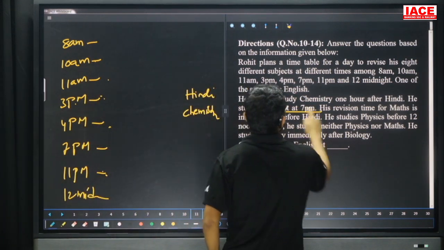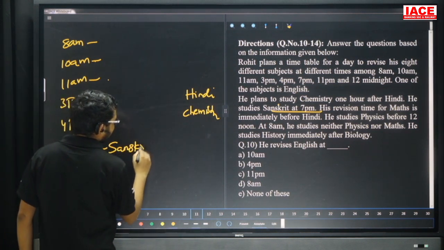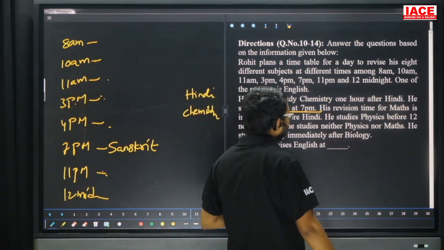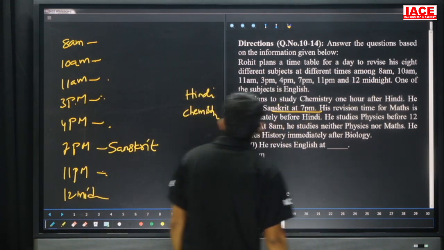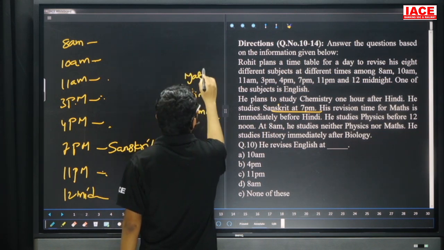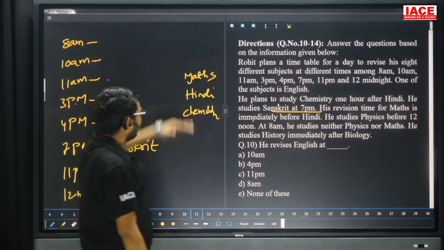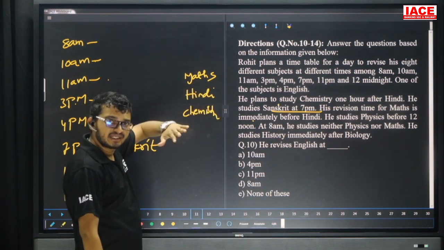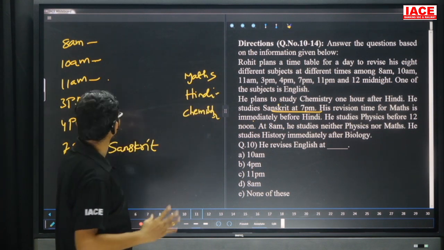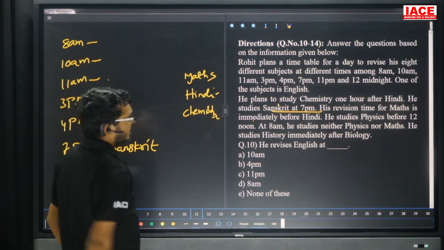He studies Sanskrit at 7 p.m. Yes, leave it. His revision time for mathematics is immediately before Hindi. Immediately before Hindi we have mathematics, but chemistry is 1 hour after Hindi. Now check this possibility. Otherwise, take the next point.